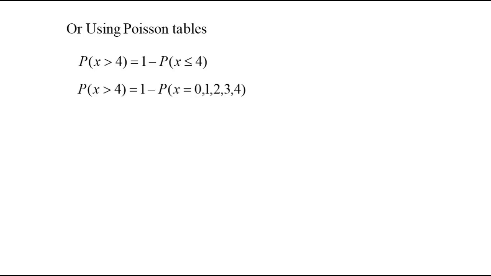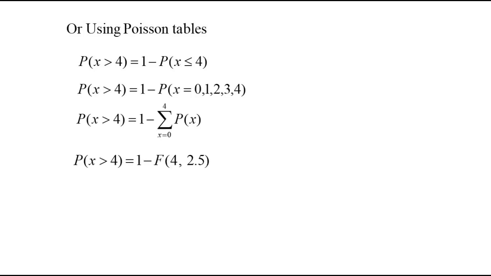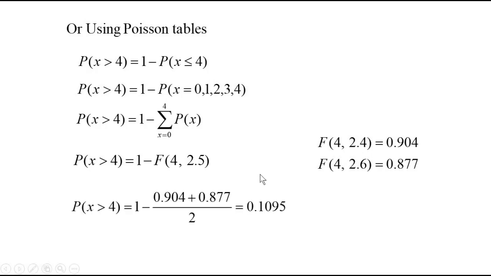If you are using the Poisson tables, capital F of 4, 2.5 means adding all the values up to 4, and you have to subtract from 1. You know that 2.5 is not available, only 2.4 and 2.6 are available. Since 2.5 is between 2.4 and 2.6, we take the average and then subtract from 1.